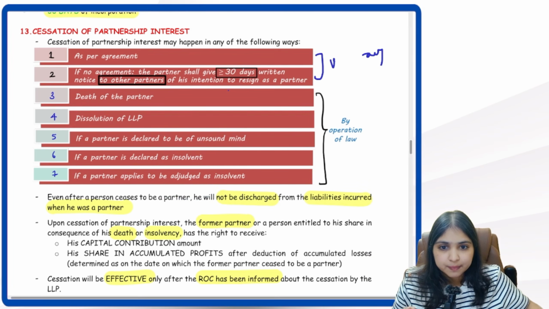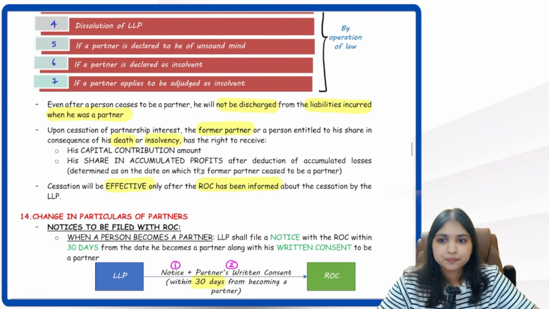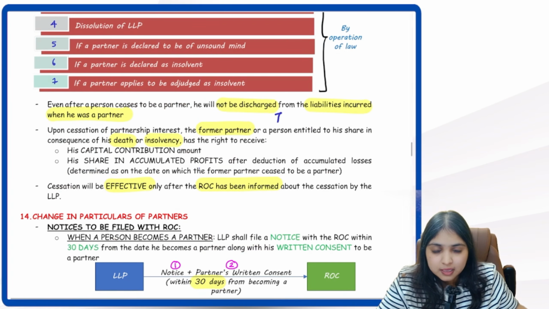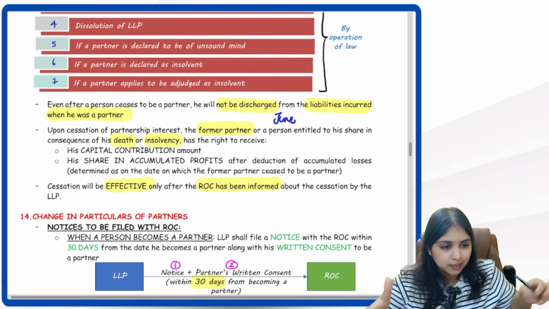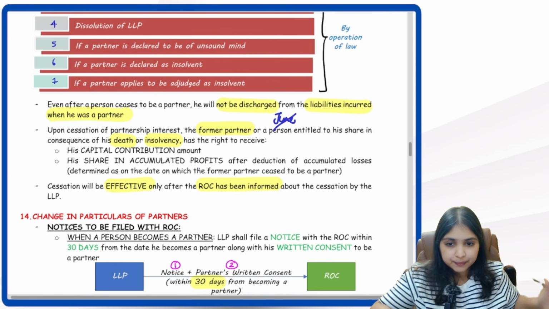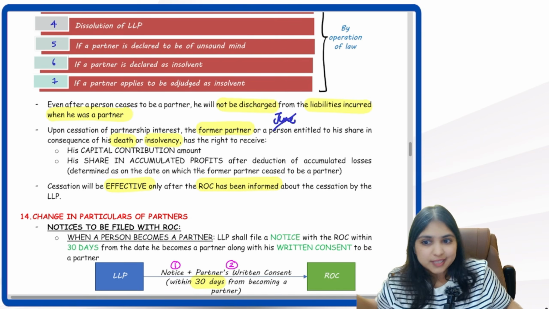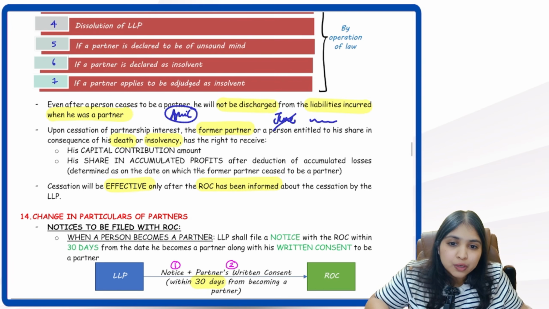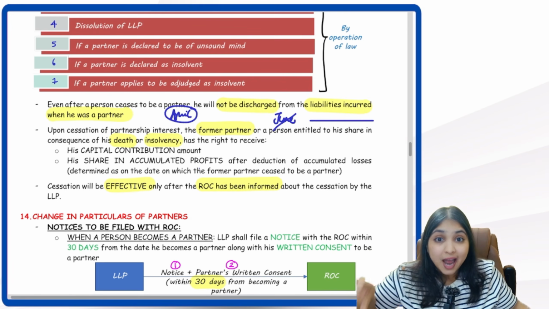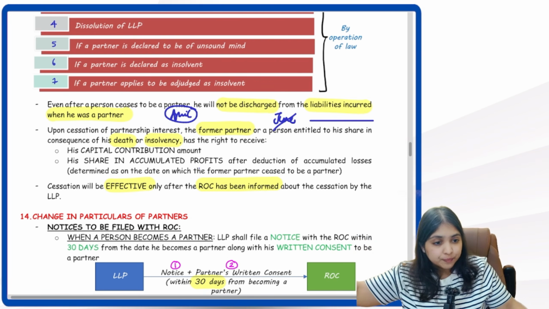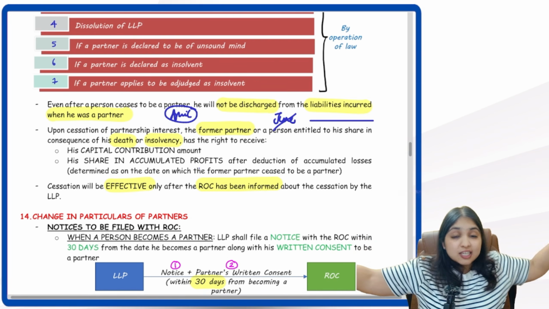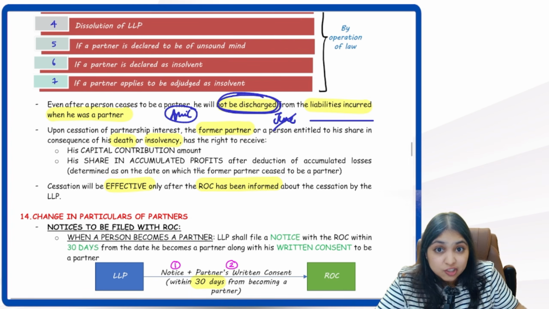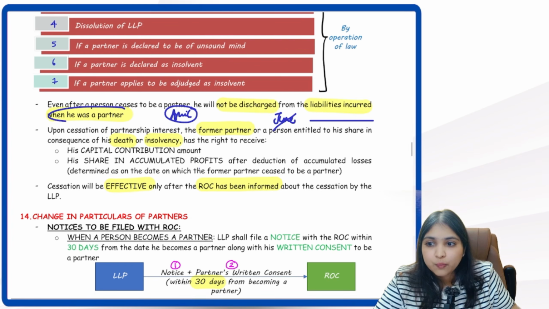Okay, then listen everybody. Come to the next part of my discussion. See, if I cease to be a partner, let's say in the month of June, I resigned. I left the LLP. I did some act before cessation, in April month. For that act, I will continue to be liable. So whatever acts I have done before cessation, for those acts, after cessation also, I will continue to be liable. Simple guys. So I will not be discharged from liabilities incurred when I was a partner.